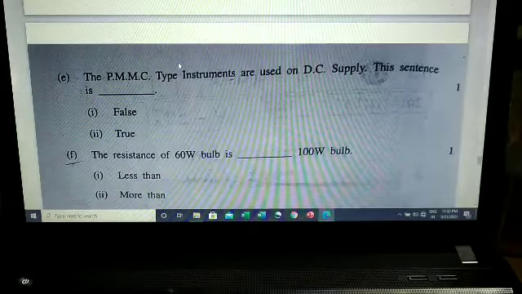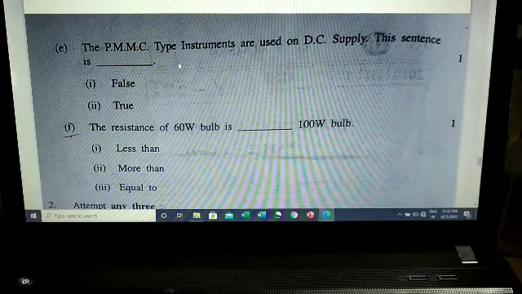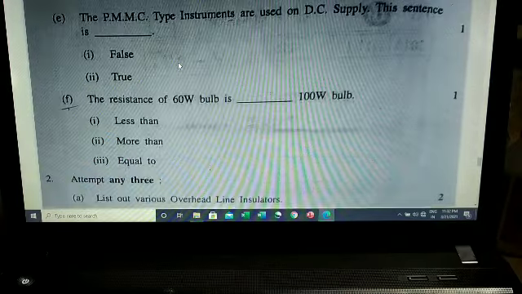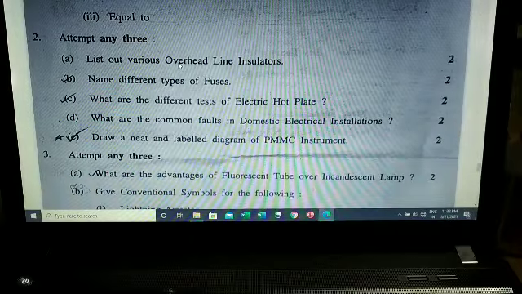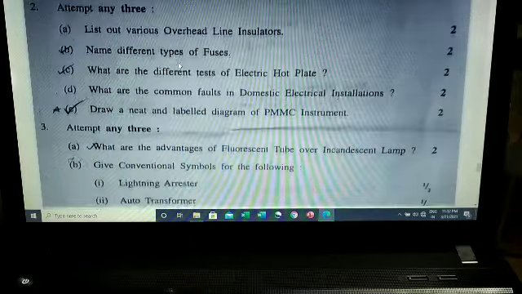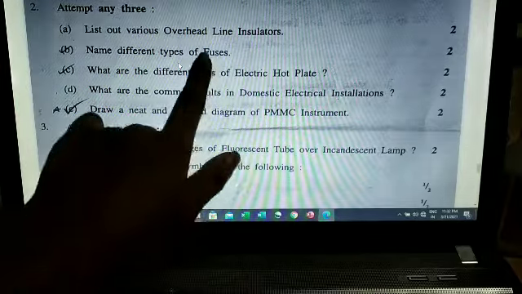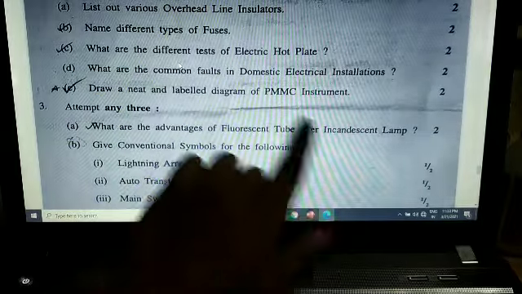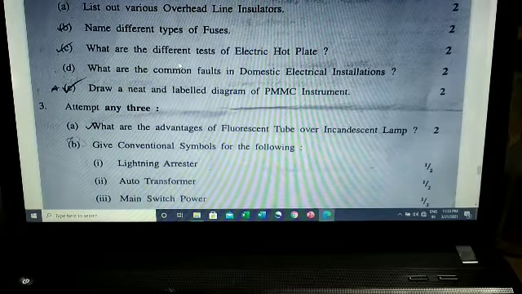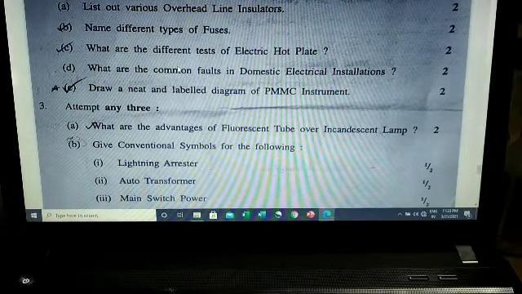You can take a screenshot. Question number 2, attempt any 3. Name different types of fuses. It was also asked in one of the papers, PMMC instrument. The same questions are repeated, so just do the same questions.